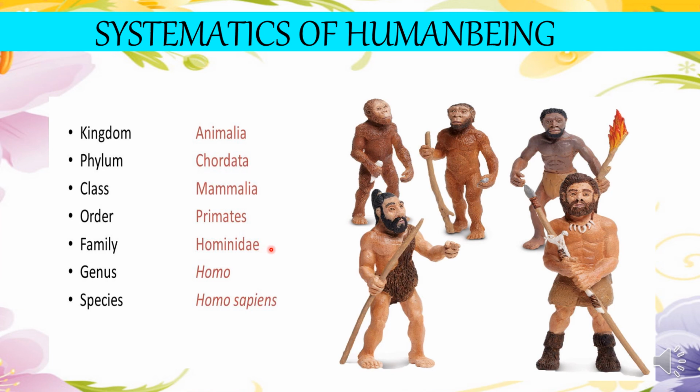They are placed in the family Hominidae, referring to the primates with a relatively flat face and binocular vision. They belong to the genus Homo, referring to the hominids with a large brain and upright posture. And finally, they belong to the species sapiens, referring to bipedalism and higher intelligence. So human beings are ones who have high intelligence and they are bipedal. Clear? So they are considered to be the topmost species in the animal kingdom.